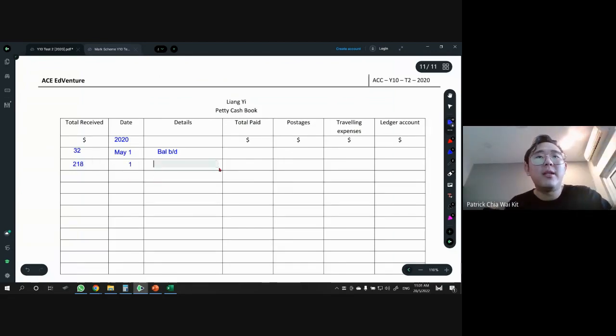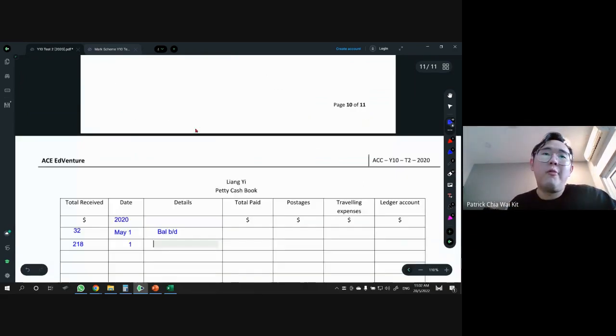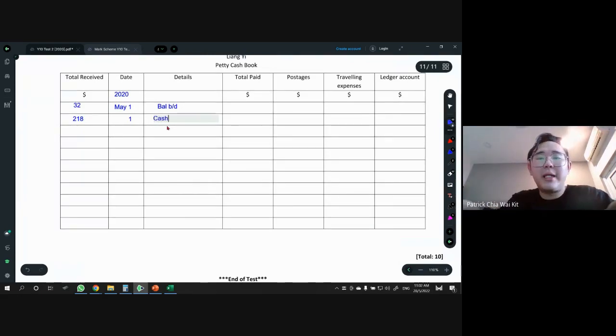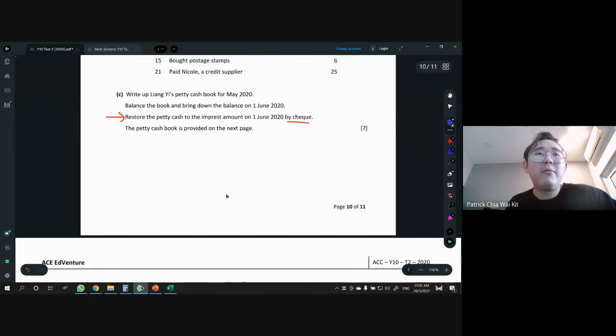Now, details. What do you write for details? I know they said restore, right? But never ever write the word restore in the details. You have to ask yourself, the money comes from where? Now here they didn't say whether it's cash or check. Petty cash restore, so we should be getting money, but they didn't say whether it's cash or check. So what do you do? When they didn't say it, you put both. You put cash slash bank. That's how you do this. Okay, then we move on to the next one.